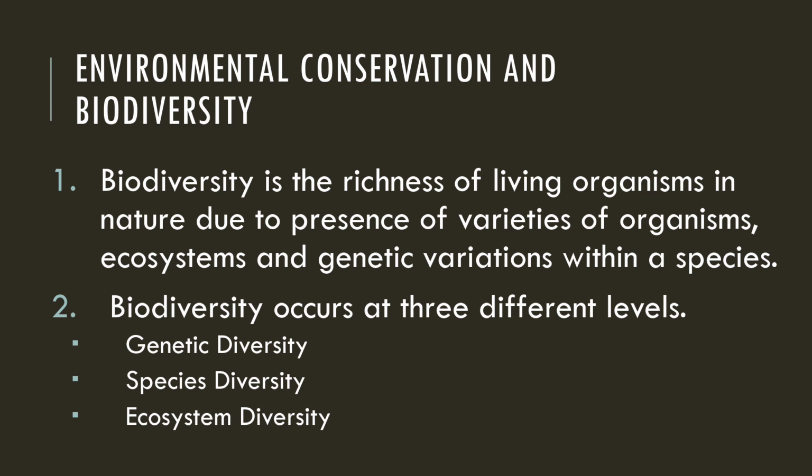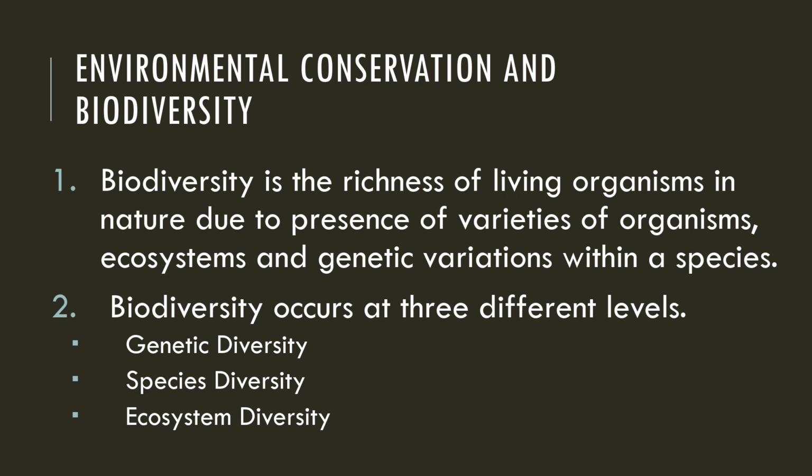The diversity has occurred in the animal because of the environment in which it is living. In this way, biodiversity is the richness of varieties of living organisms in nature due to the presence of various factors.